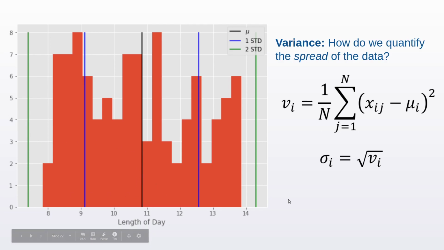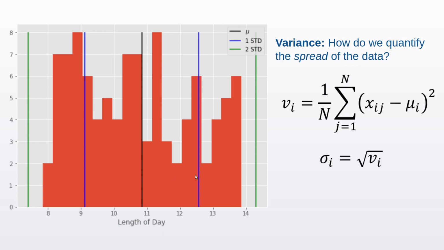Now let's say that we are collecting more and more length of the day data and we want to figure out if the behavior of the new data is as expected or are we seeing something surprising. Well, if the new values fall between the mean and the first standard deviation on either side, then we conclude that there is nothing really surprising.